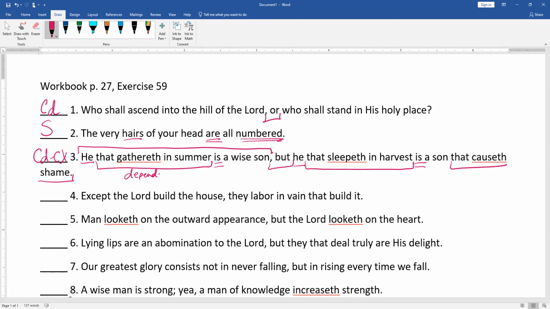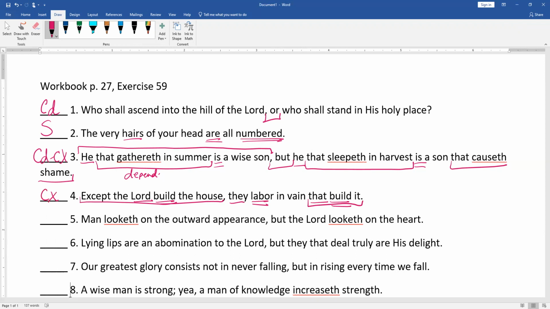Okay, except the Lord build the house, they labor in vain that built it. So what's our main sentence here? They labor. Oh, it's compound. So we have, it's complex. We have an adverb clause here. Except the Lord build the house, because you've got a subject and a verb. They labor in vain that built it. And then you have another one. So this one is complex, but there is only one main sentence here.